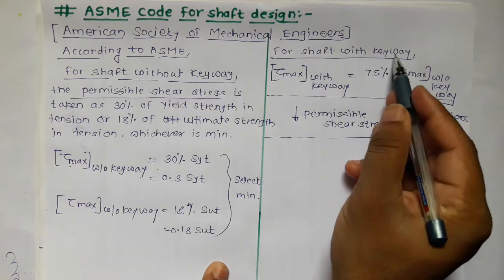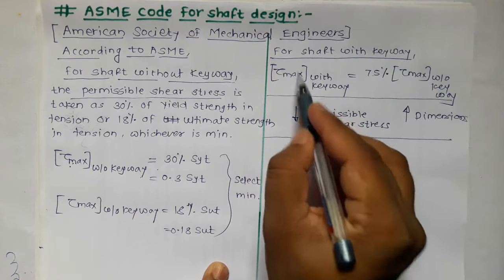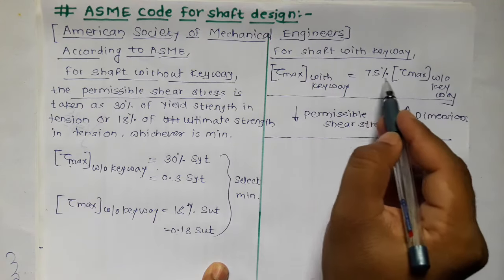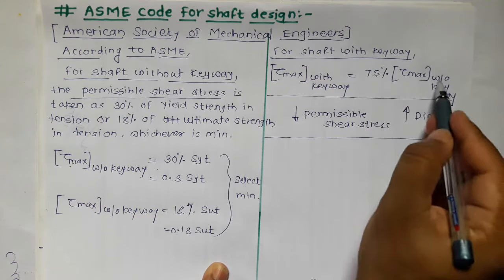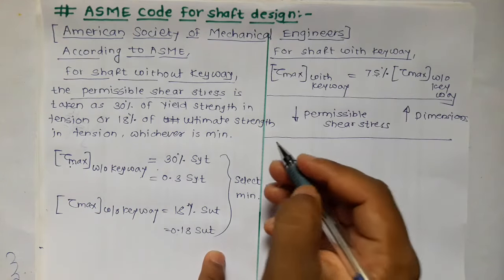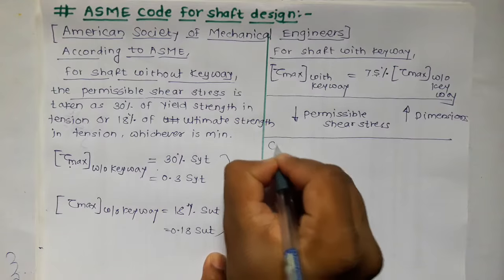That's why for a shaft with keyway we have to reduce the value of permissible shear stress by 25% of this tau max without keyway. So that's why we have taken 75% of tau max without keyway as tau max with keyway. Now the second change that we have to make is we have to consider